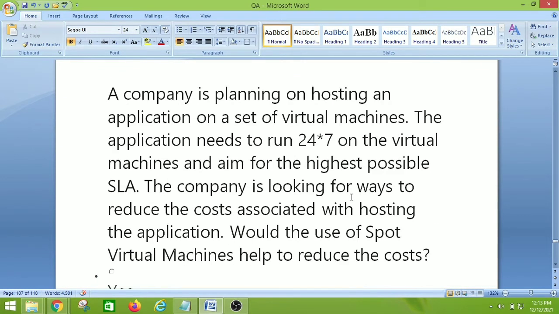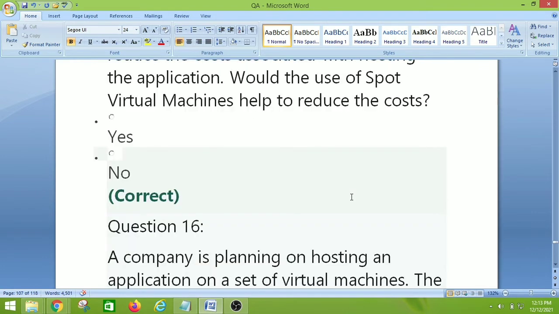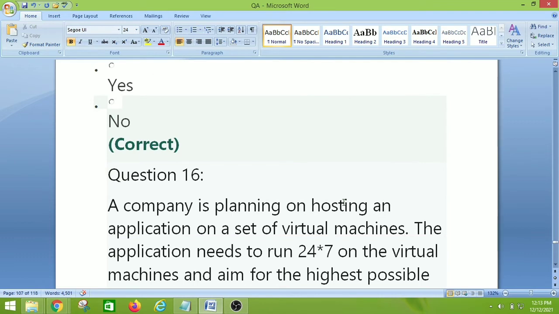A company is planning on hosting an application on a set of virtual machines. The application needs to run 24/7 on the virtual machines and aim for the highest possible SLA. The company is looking for ways to reduce the cost associated with hosting the application. Would the use of Spot virtual machine help to reduce the cost? So the right answer is no. It will not reduce the cost. Let's move on to the next question, that is question number 16.